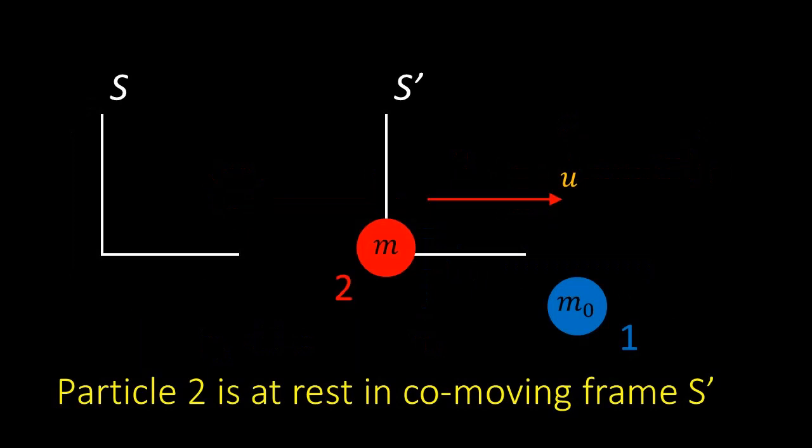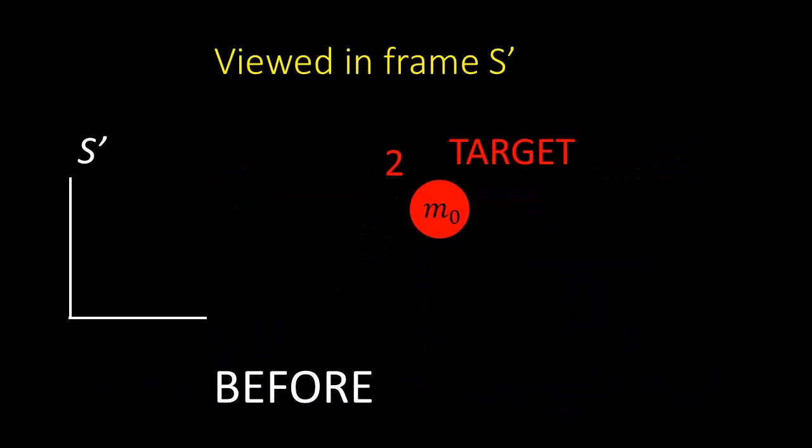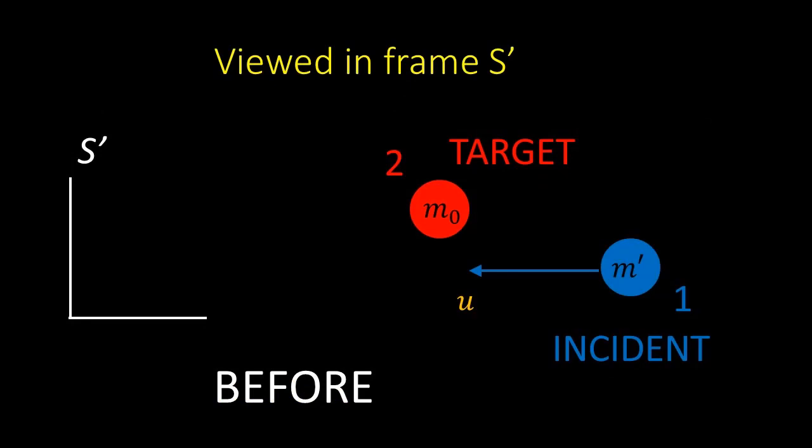Now we view the collision in the co-moving frame S', which moves with particle 2 at speed u in the x direction. In S', before the collision, particle 2 is now the target, at rest with mass m0, and 1 is the incident particle moving to the left with speed u and mass m' as measured in S'.